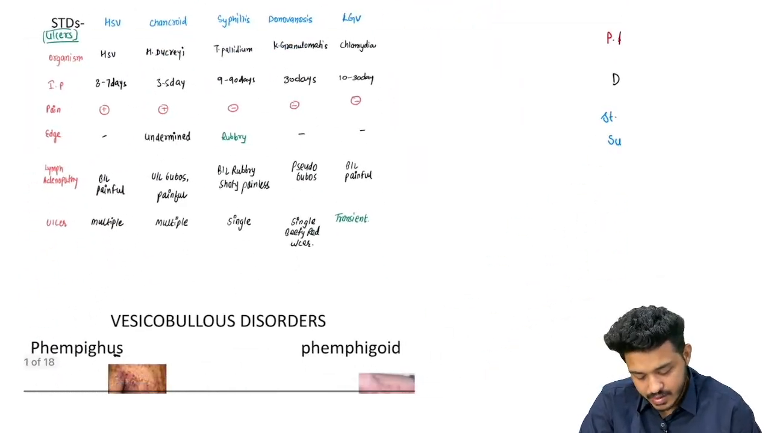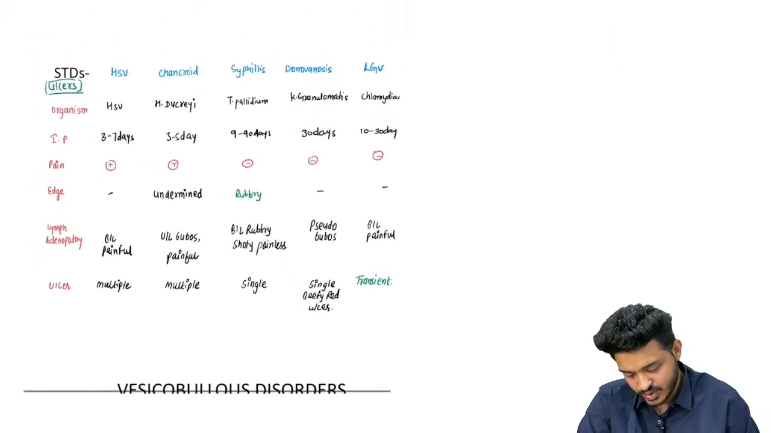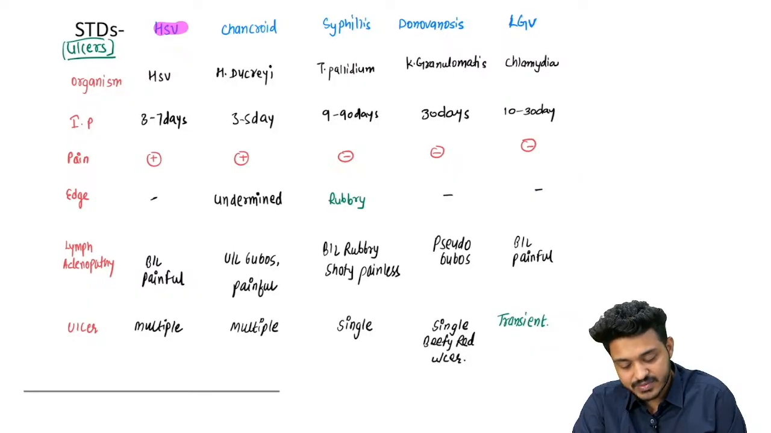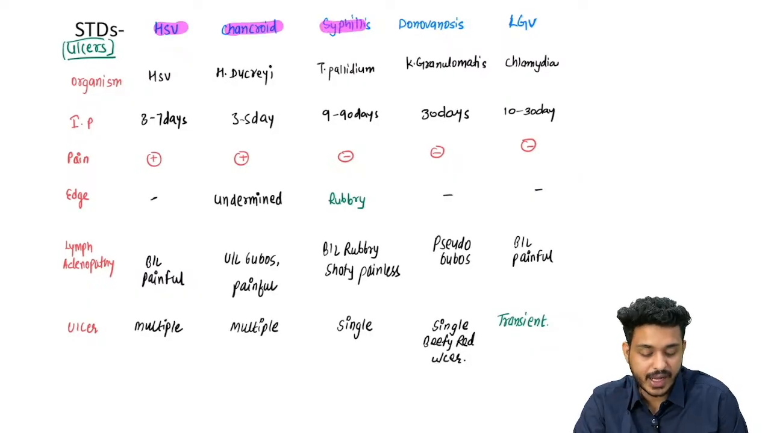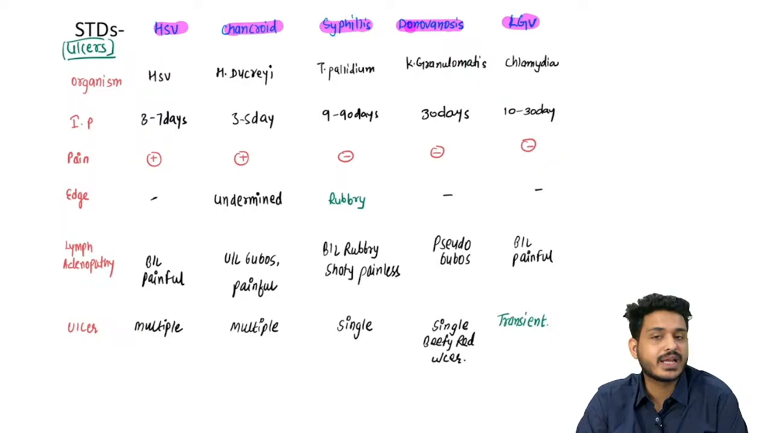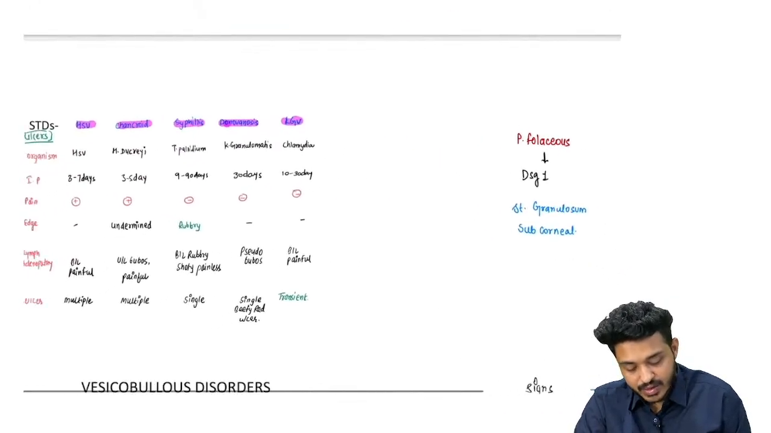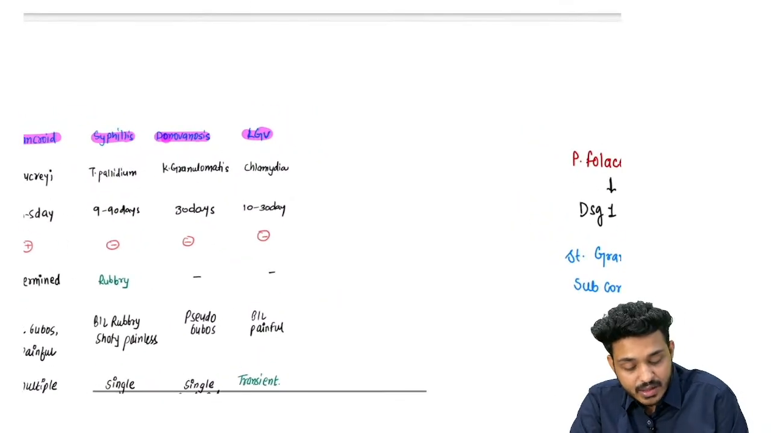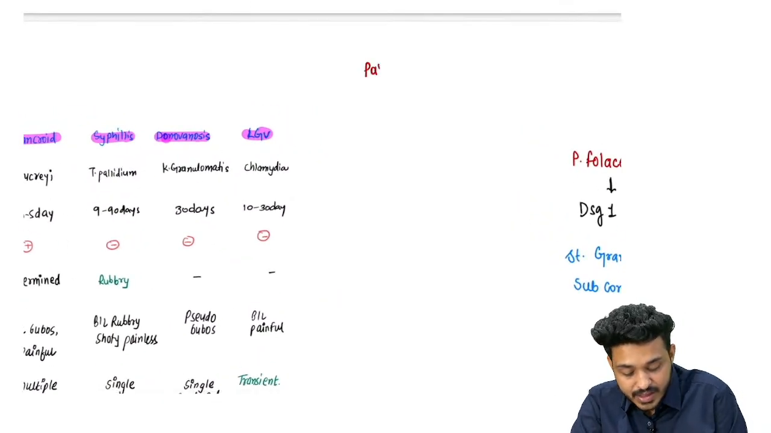The next thing is about the STDs. What are the different kinds of STDs we can have? We can have herpes simplex virus, chancroid, staphylococcus, donovanosis, and LGV, right? So two things you have to see when you are trying to solve this kind of question. You need to look for whether the ulcer is painful or painless. Just remember this, and you will be able to solve all the questions.